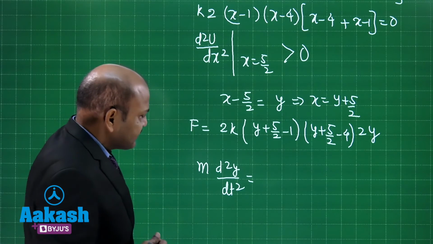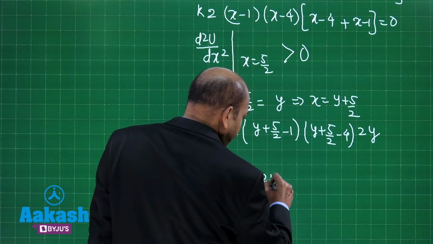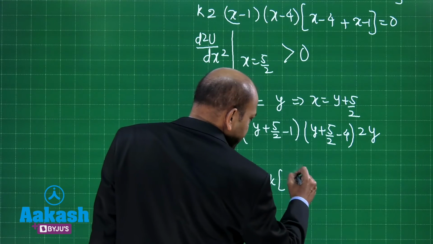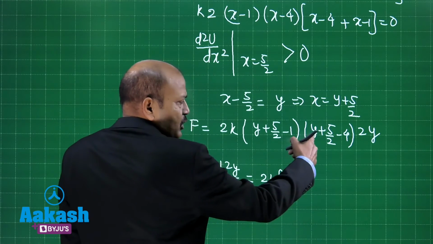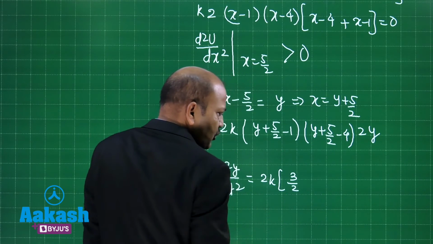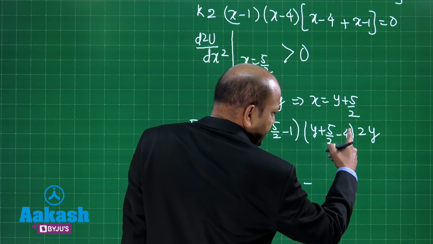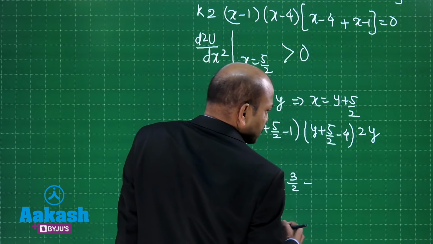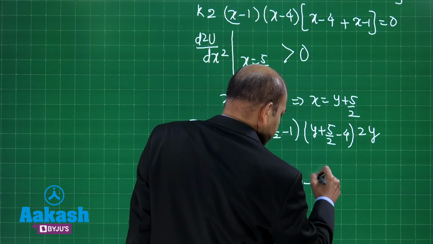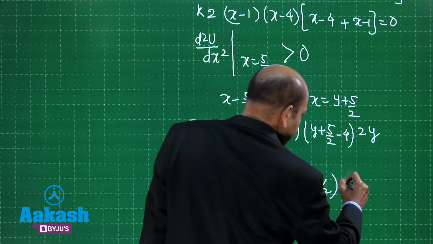So that makes the expression m d2y by dt square equal to 2k, and this is then 5 by 2 minus 1, which becomes 3 by 2, and here also if we put y equal to 0, then I get 5 minus 8 by 2, that is minus 3 by 2, and then there of course is 2y.